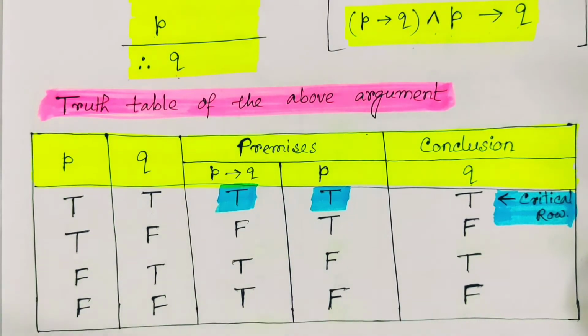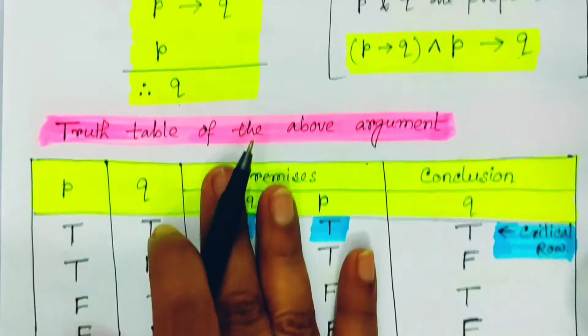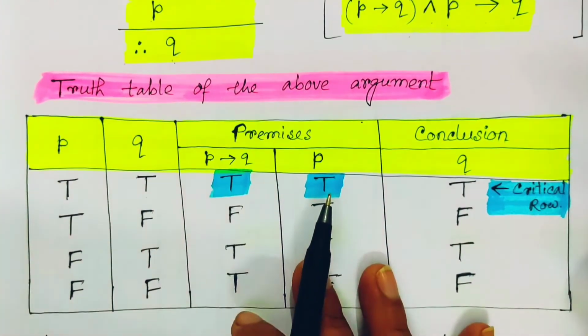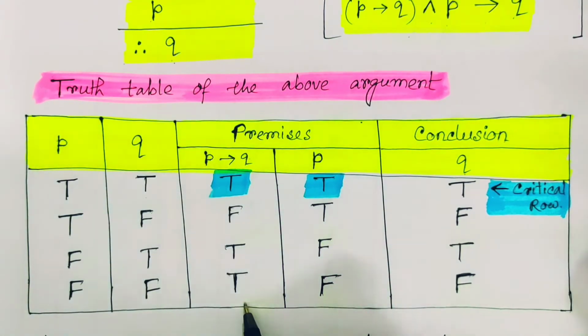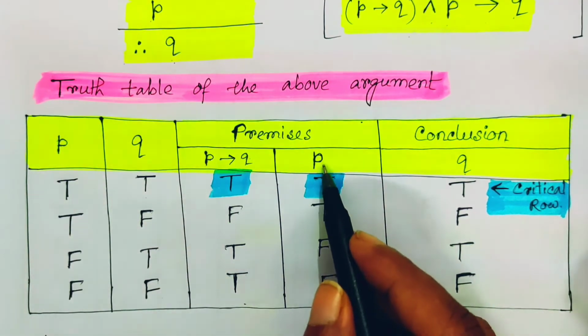Based on these two propositions we have 4 rows, 4 different combinations, and these are the premises, these two, and this is the conclusion. The first premise is P implies Q, and its outcome should be true, false, true, true, based on this P and Q. P is the other premise.